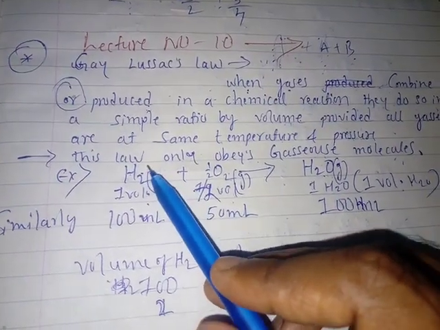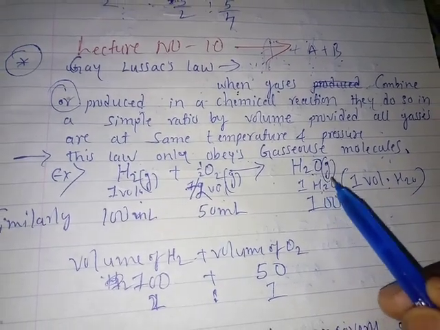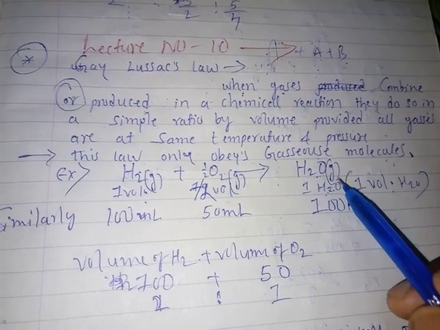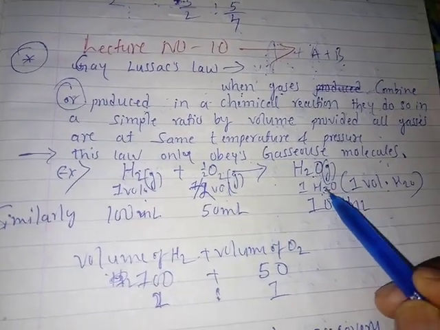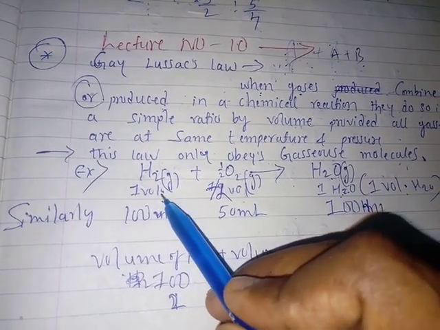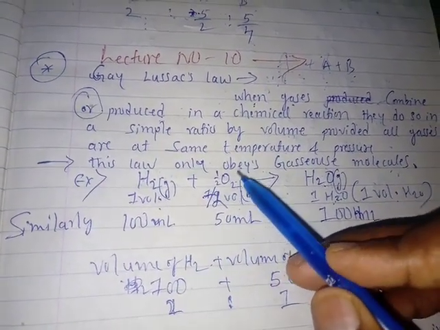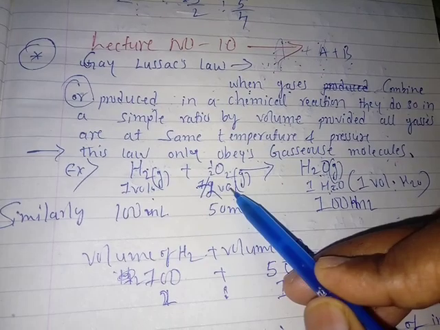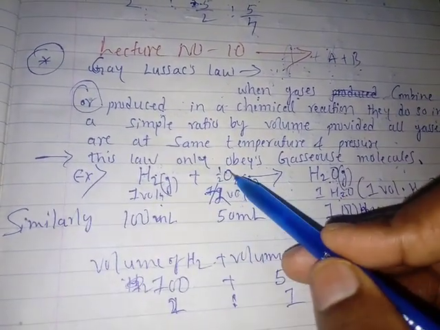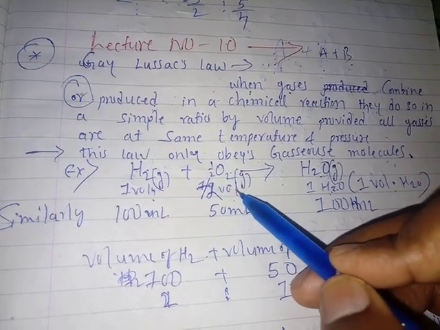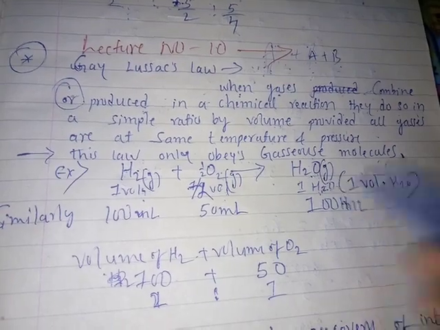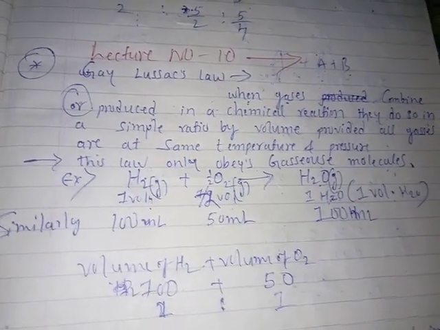To prepare 1 volume of H2O, we require a fixed volume of hydrogen, that is 1 volume, and a fixed volume of oxygen, that is half volume. It means 1 volume of hydrogen gas reacts with half volume of oxygen gas to form 1 volume of H2O. This is the Gay-Lussac law.